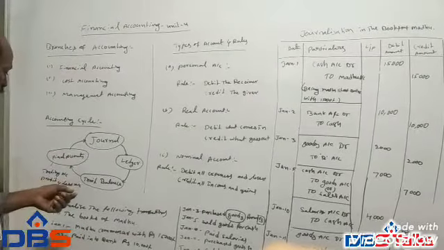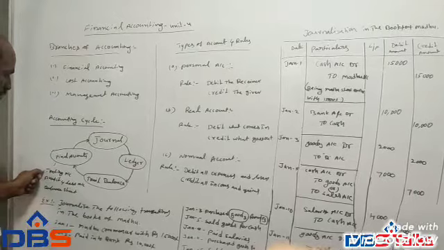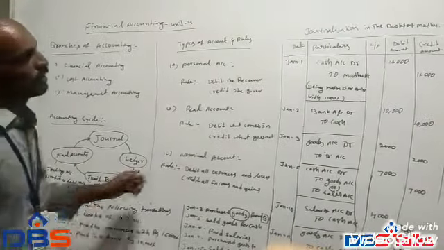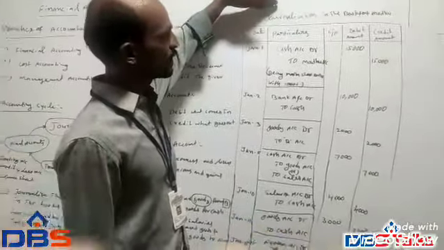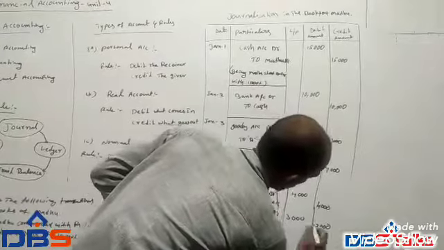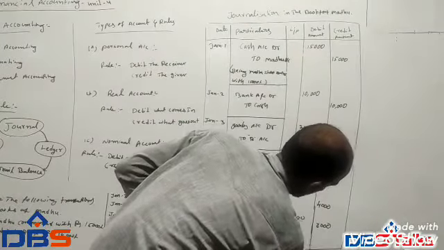These accounts comprise trading account, profit and loss account, and balance sheet. This is the formation of journalization in books for the month. Finally, total the amount.